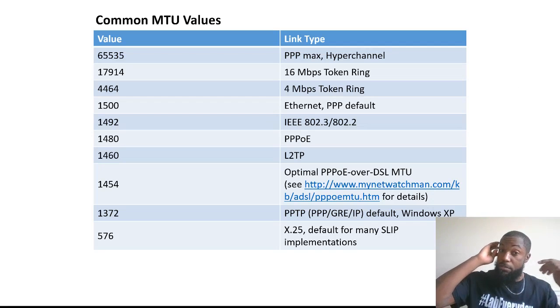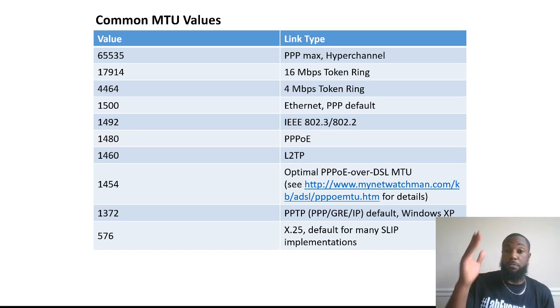These are the common MTU values, right? Like I was mentioning before, you got PPPoE, you see that right there, it's 1480. These are all in bytes, by the way. You got token ring. I don't know why the token ring got bigger size MTUs. I can't even call it because token ring is really older technology. But either way, the sizes of the MTU is bigger. Maybe I believe it's more efficient to have smaller data to get through.